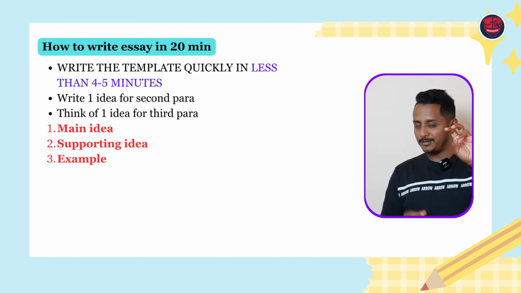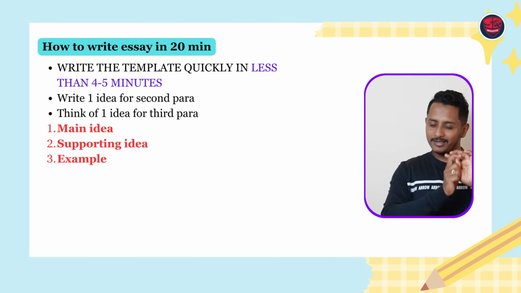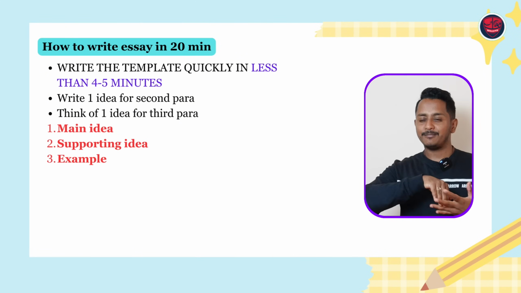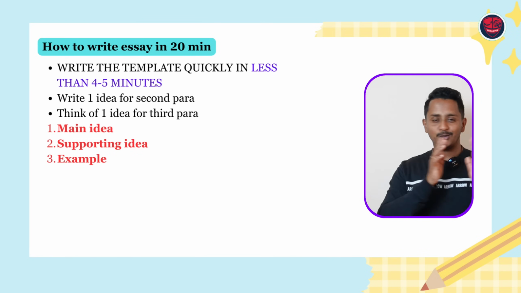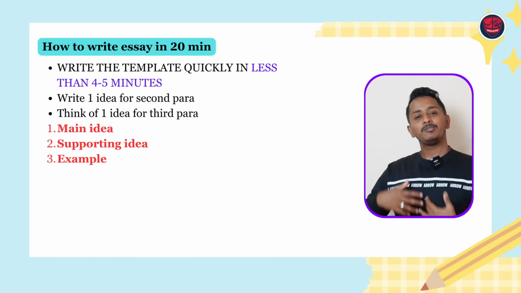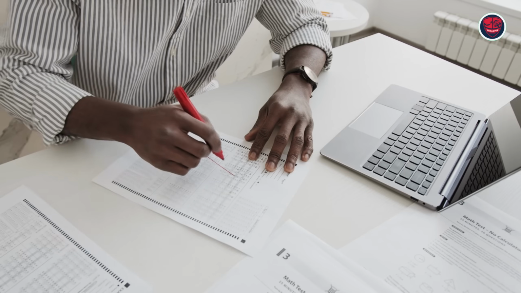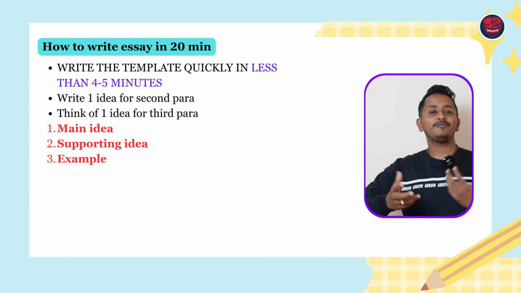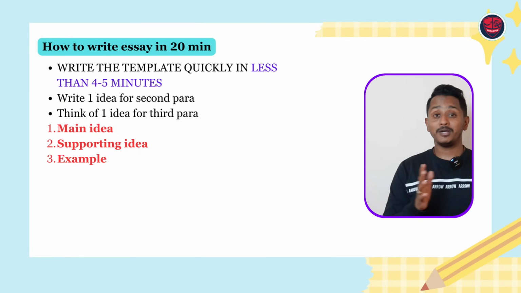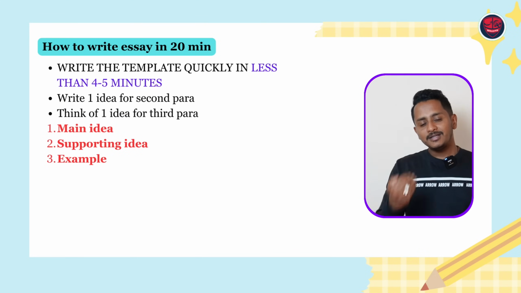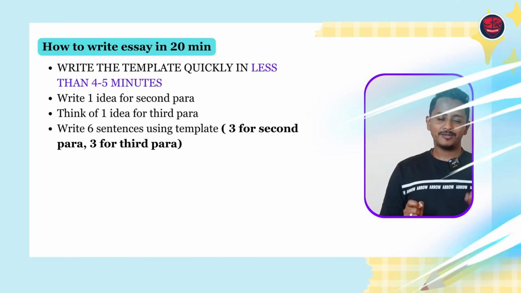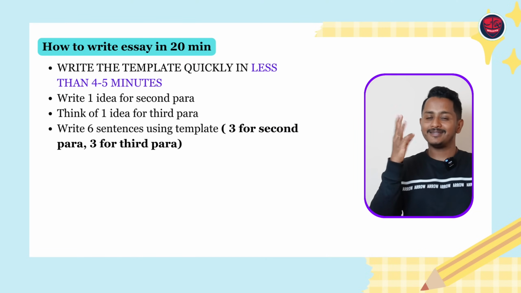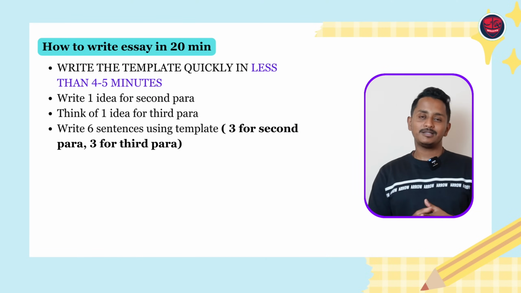Now I've added the blank. Example was not there. Earlier I had put a template which included an example. You could definitely write that, no problem at all. But if you want to be safer, at the moment it is giving scores, 90 people are getting it. But in the future, if software adds some checks, it could be cumbersome. So let's fix it now. Even in the third paragraph, you add one example. So 3 sentences in the second paragraph, 3 sentences in the third paragraph. Rest all the template covers.